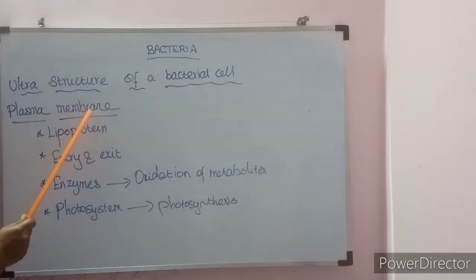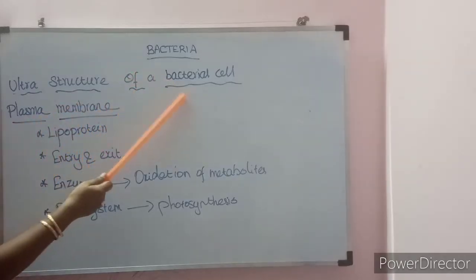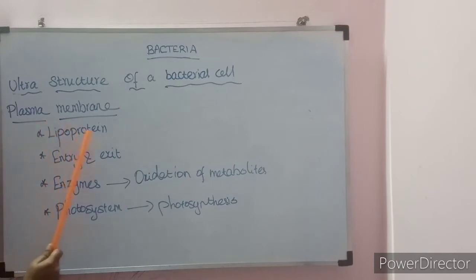The plasma membrane is the innermost protective layer of the bacterial cell. It is made up of lipoprotein. It controls the entry and exit of small molecules and ions. It is semi-permeable, meaning it is not permeable to everything. It doesn't let everything in or send everything out. It allows only the necessary things into the cell, and it allows unwanted things to exit. That is called semi-permeable.